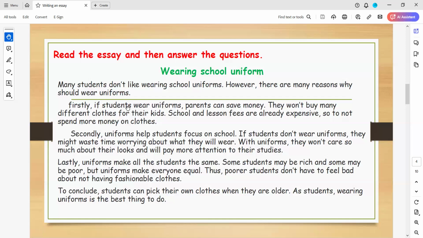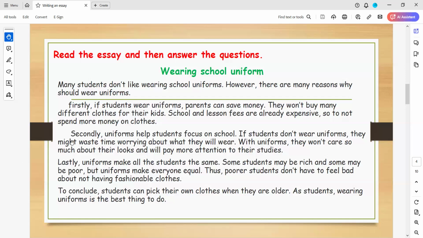So firstly, if students wear uniforms, parents can save money. They won't buy many different clothes for their kids. School and lesson fees are already expensive, so not to spend more money on clothes. So do you know here how many transitions in this paragraph? Two. Okay, that's great.